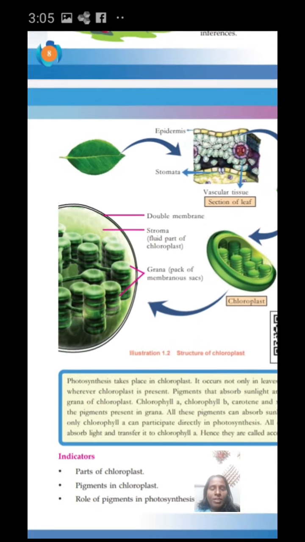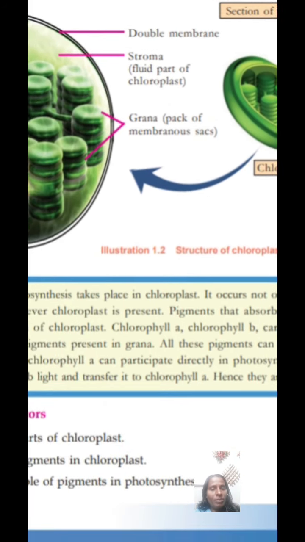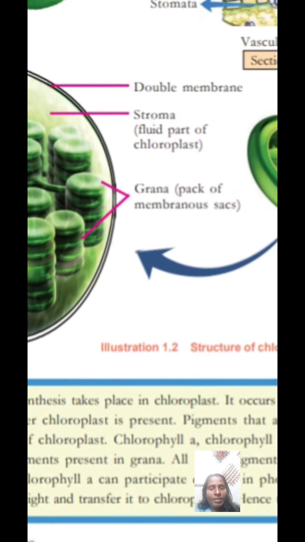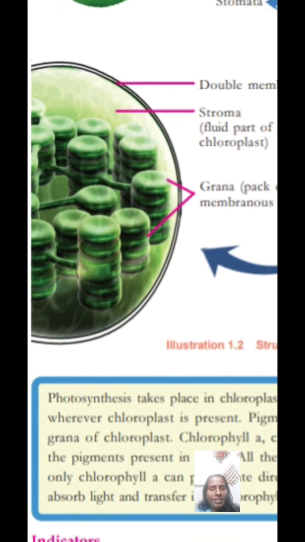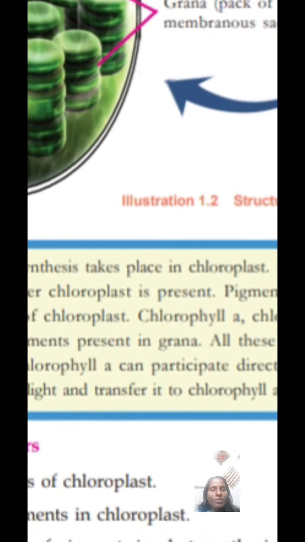And before that, what pigments help photosynthesis? Chlorophyll only. Chlorophyll gives the green color to green plants. Due to the presence of green chlorophyll only, photosynthesis takes place. In chlorophyll there is one part, that is the grana. Inside the grana only, photosynthesis takes place. Every structure we will study in the next part of the class.